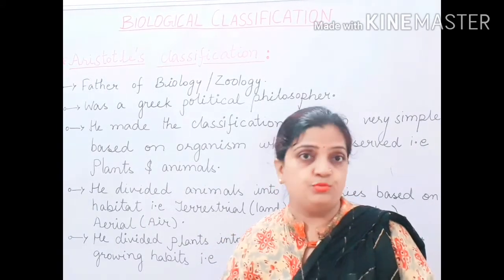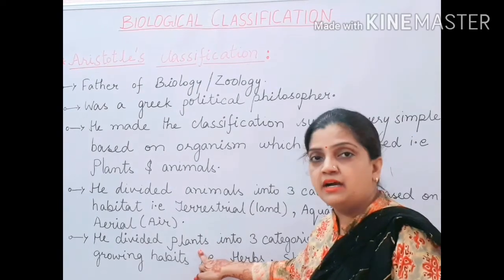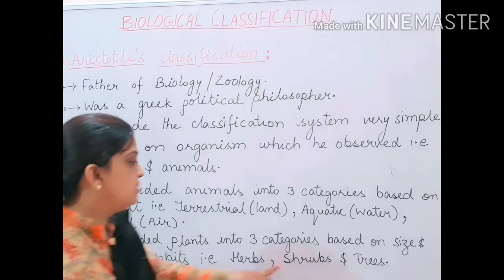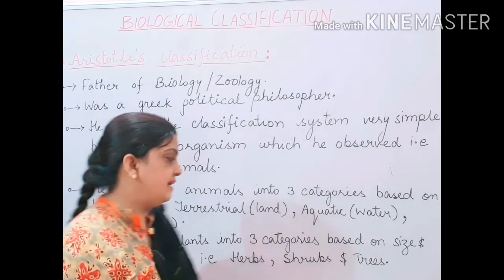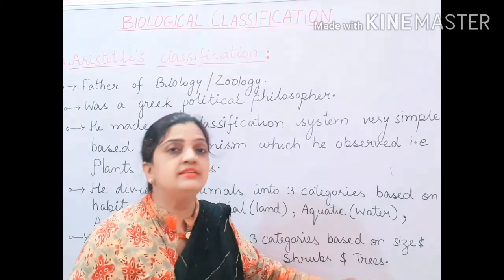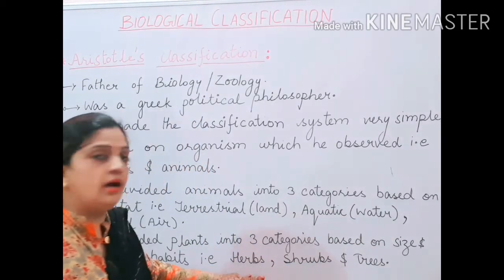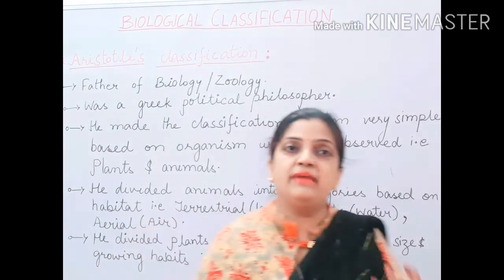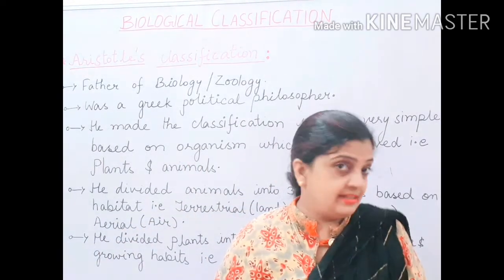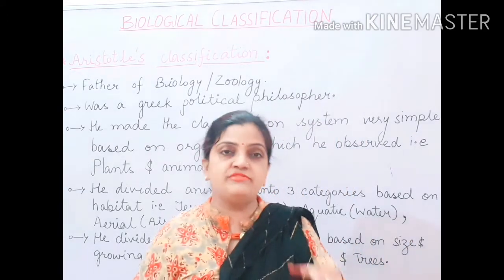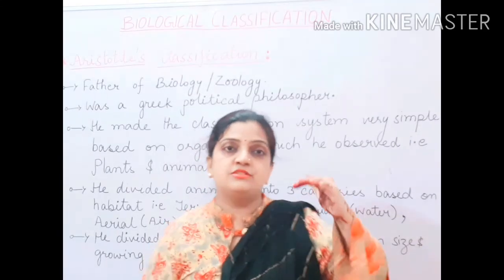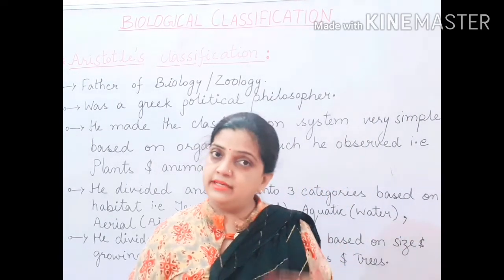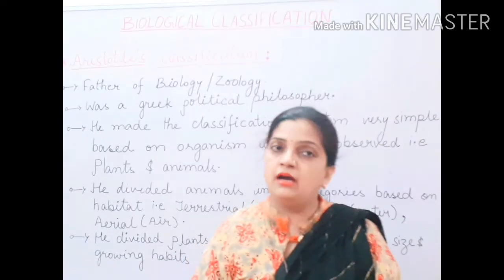Depending on these 2 points, Aristotle divided the plants into herbs, shrubs and trees, and again you are very familiar with these three names. Either the plants were very small, or medium sized, or very tall. On that basis he categorized the plants into three types: herbs, shrubs and trees.